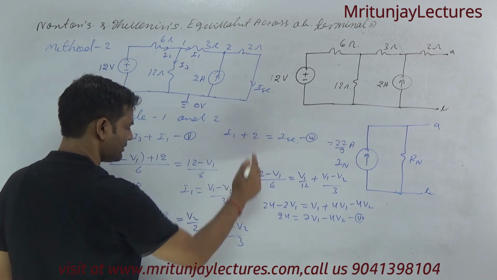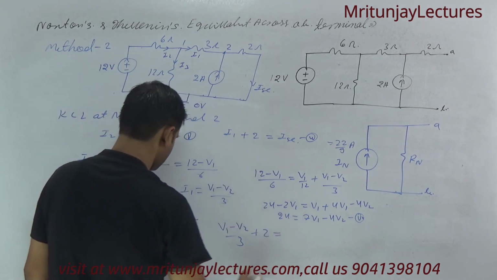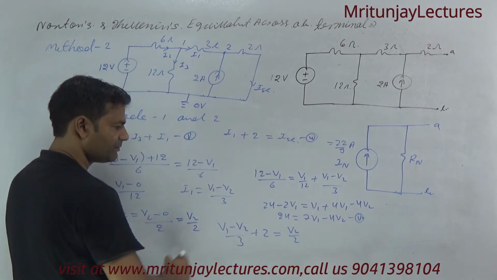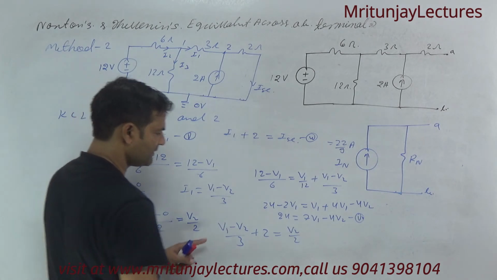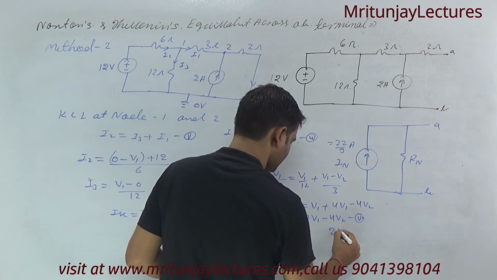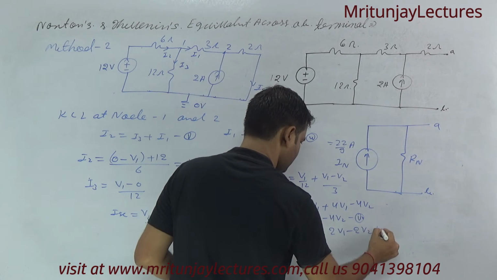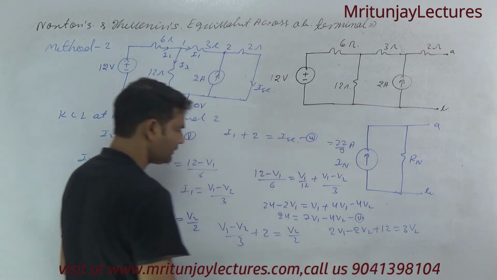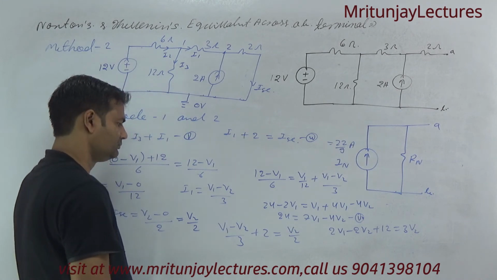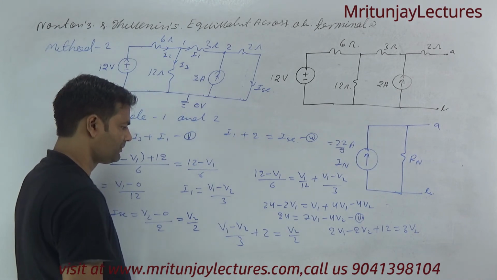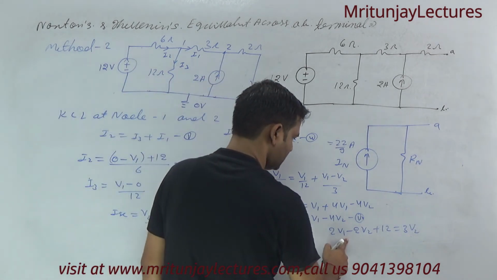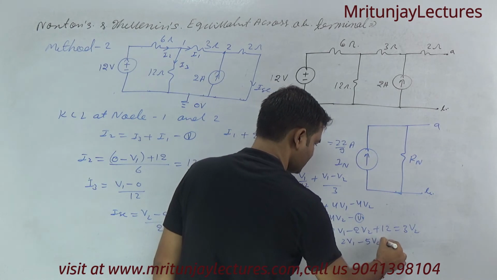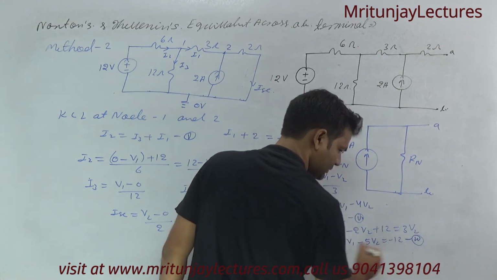If this value is put in equation number 2, with ISC as V2 by 2, and we multiply by 6 on both sides, we get 2V1 minus 2V2 plus 12 equal to 3V2. That is 2V1 minus 5V2 equal to minus 12. This is equation number 4.